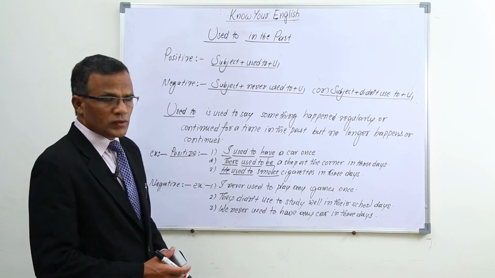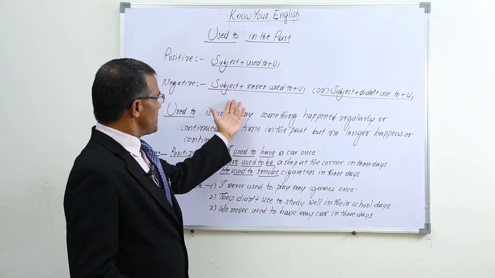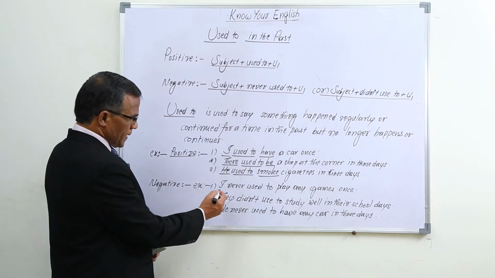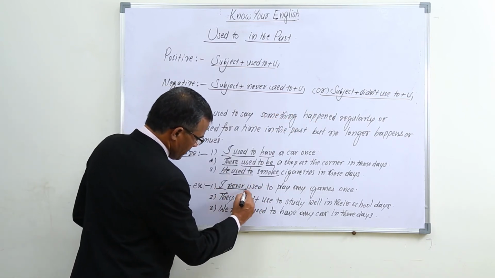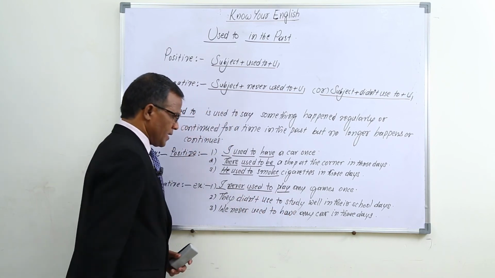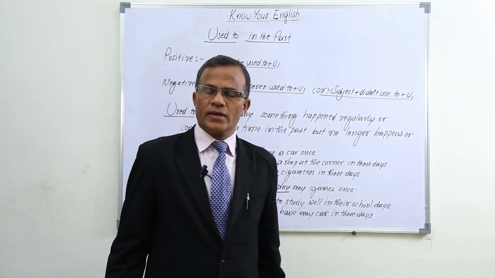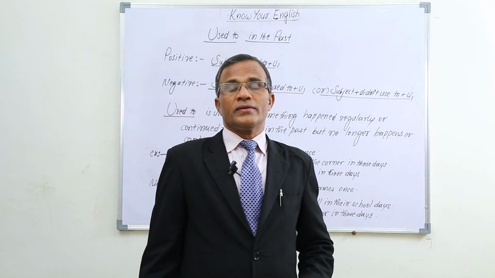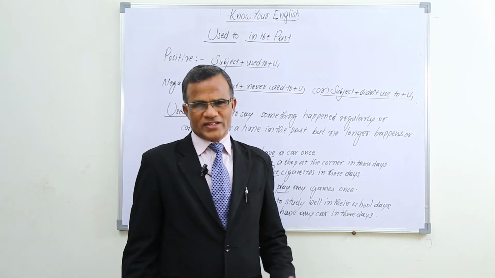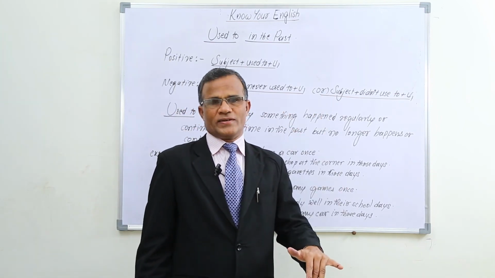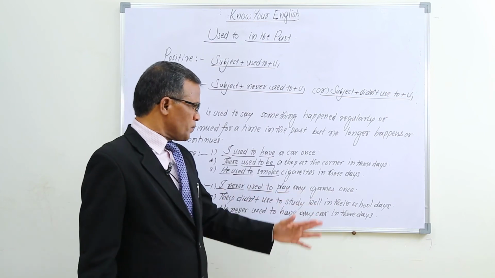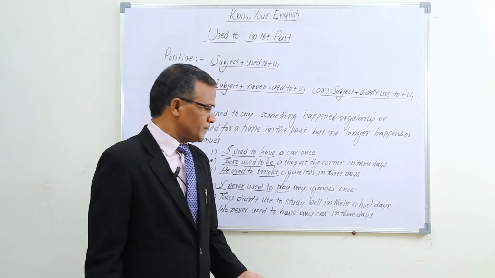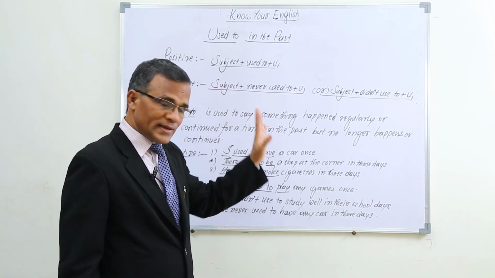For negative, two ways are there: subject plus never used to plus V1, or subject plus didn't used to plus V1. I never used to play any games once. It means in those days I did not play any games, but now I play games. So just opposite to that past habit. I never used to play any games once means at present I play some games, but in those days I did not play any games.